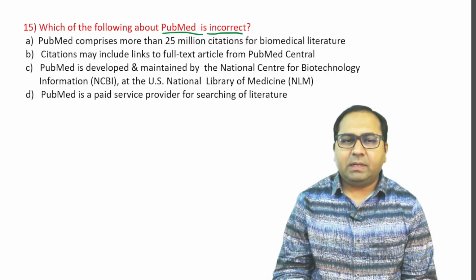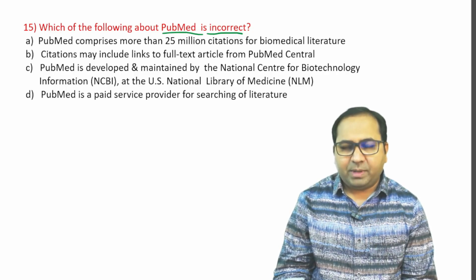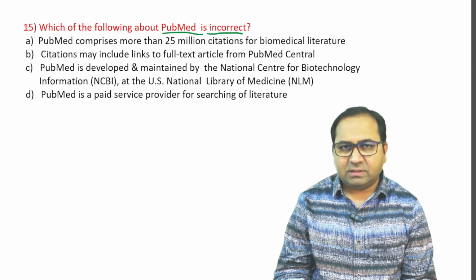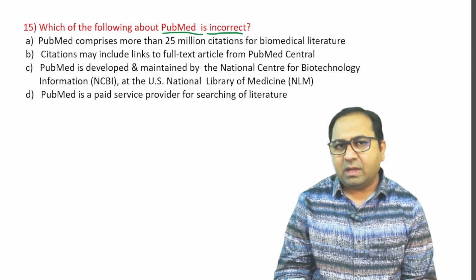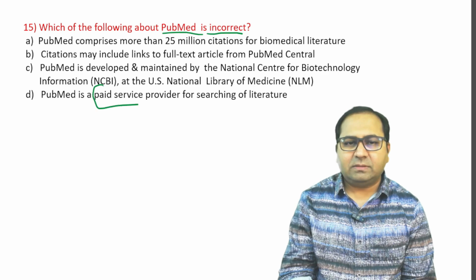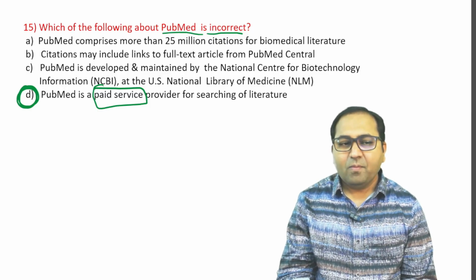C is that PubMed is developed and maintained by the National Center for Biotechnology Information, NCBI, that is the US National Library of Medicine. Yes, definitely, even this is a correct statement. Fourth one, that PubMed is a paid service provider for searching of literature, paid service. So we got the answer for this question, that this is an incorrect statement pertaining to PubMed because PubMed is totally free, it is not a paid service.